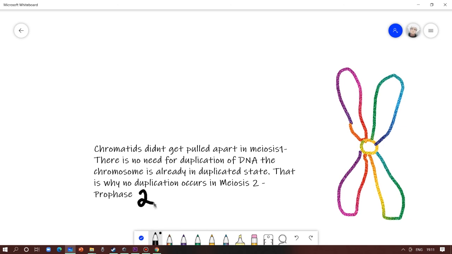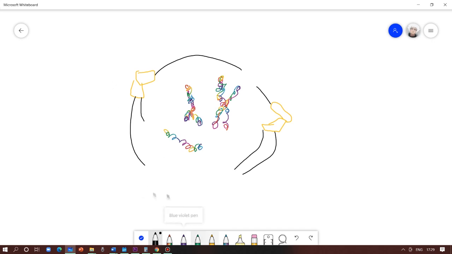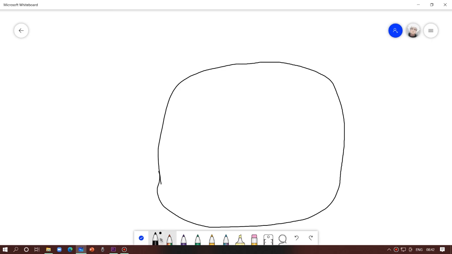In this prophase, what happens is the chromosome starts to condense, and then the microtubules start to develop out of the centrosomes, and then the nuclear envelopes start to disintegrate. This marks the end of prophase 2 of meiosis 2. After this, the cell will go through metaphase 2.